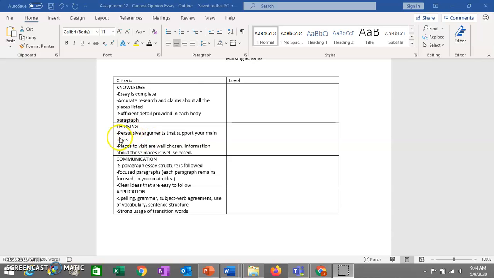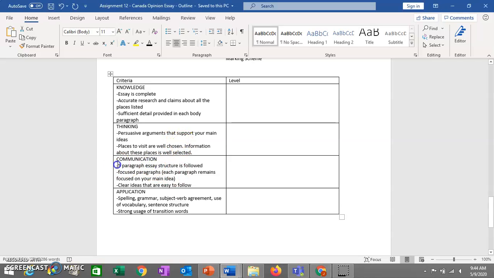So is what you're choosing persuasive, and do you argue for it persuasively? The things that you choose to say that you can see or do in these places, are they things that people would like to do? You could say, you can come to this beautiful place and just sit there. Maybe if you say you can sit there and look at the view, that might be a bit persuasive, but you'll probably need a little bit more. You'll notice that in my answers I provided activities and things that you can do in some places as well.